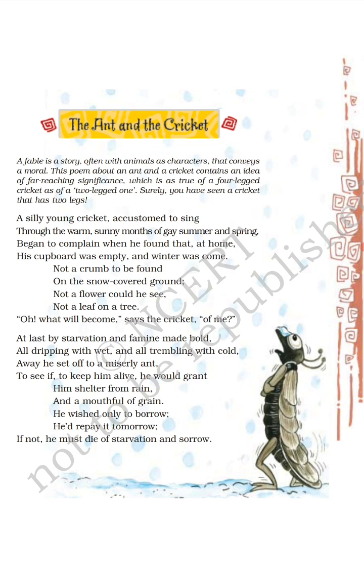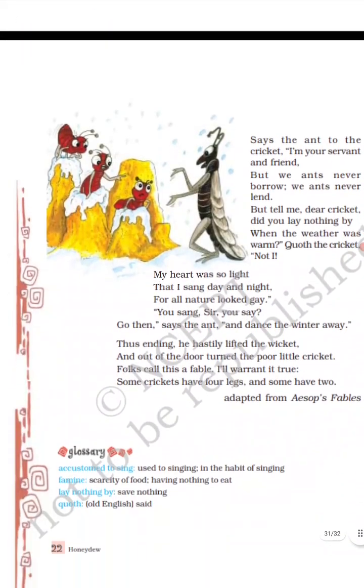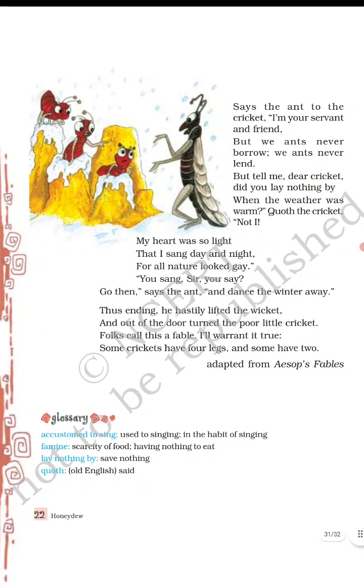So here the rhyming scheme of the above lines: rain and grain is G G, borrow and tomorrow is H H. Here this line also, if not he must die of starvation and sorrow, borrow, tomorrow, sorrow, this is H H H. So he must die of starvation because he does not have anything to eat, and he requested the ant to give some food and shelter to keep him alive.